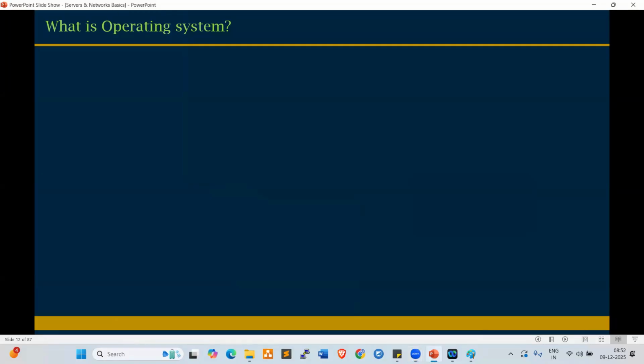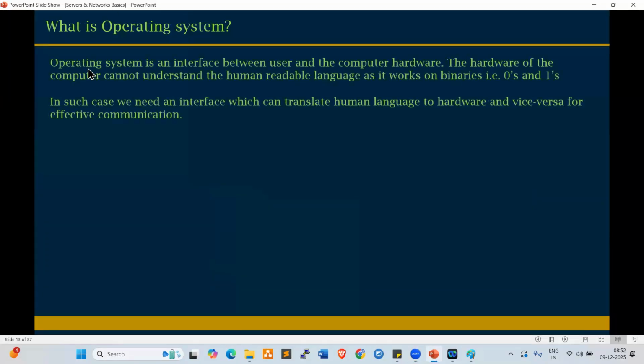Look at here, everyone. This is a definition which I collected. Operating system is an interface between user and the computer hardware. The hardware of the computer cannot understand the human readable language as it works on binaries, that is zeros and ones. In such case, we need an interface which can translate human language to hardware and vice versa for effective communication, right?